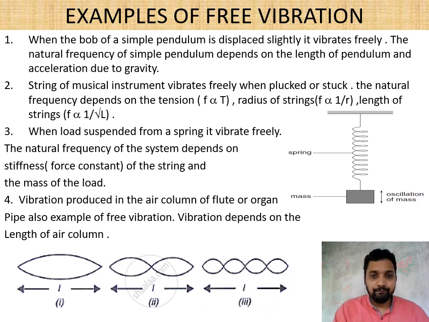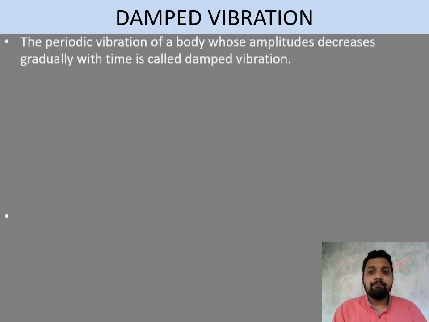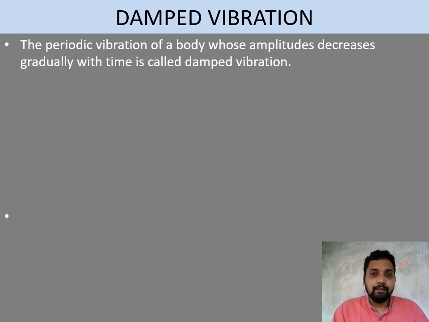The next type of vibration is the damped vibration. Damped vibration means whenever a body starts vibrating, due to the force given by the surroundings, or simply the frictional force, it stops after some time. And this type of vibration is the damped vibration.